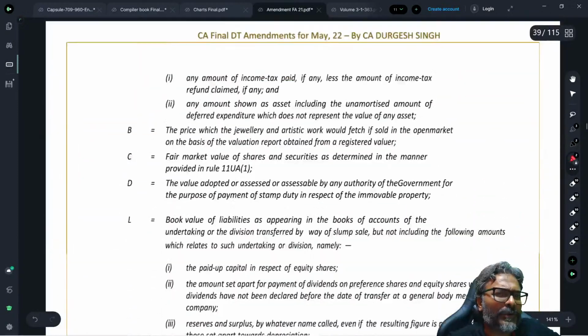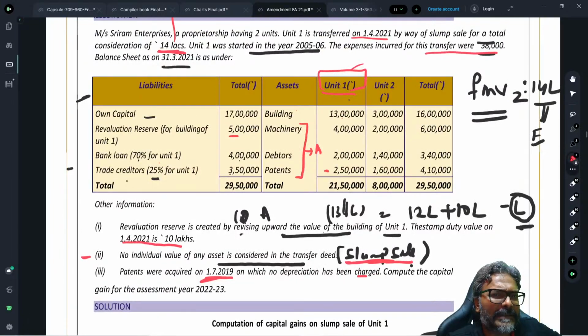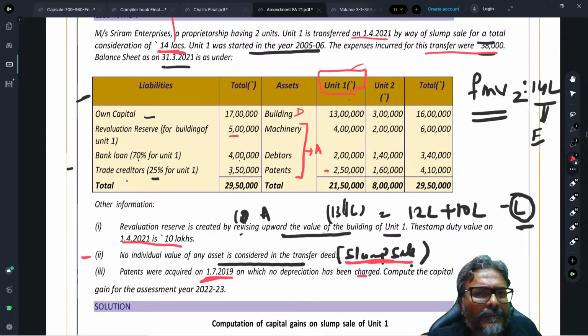So your B plus C is 0 here. In this question, only A is given: book value 4, 6 and 8.5 lakhs. B plus C is 0. What about D? D is the stamp duty value, and the stamp duty value is 10 lakhs. So A plus B plus C plus D, students, is how much? 4, 6, 8.5, that is 18.5 lakhs. 18.5 lakhs is A plus B plus C plus D.